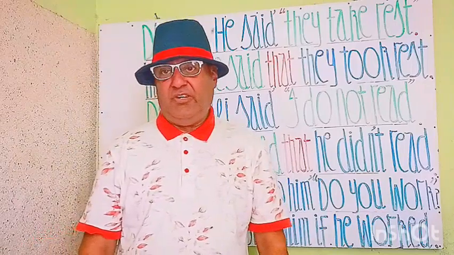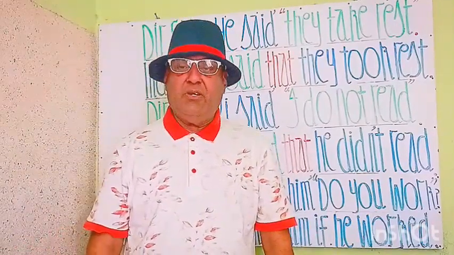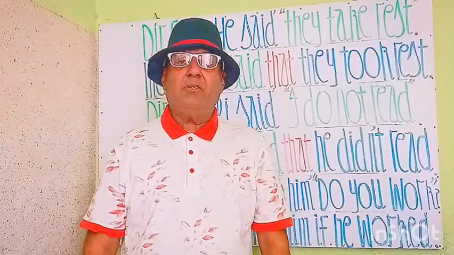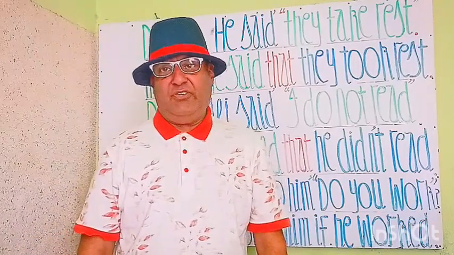All these relate to this narration, and by rules we apply these things. Let's start our lesson today.